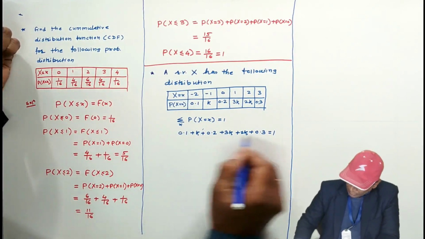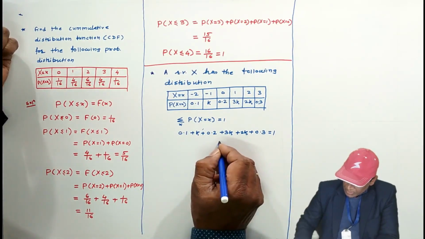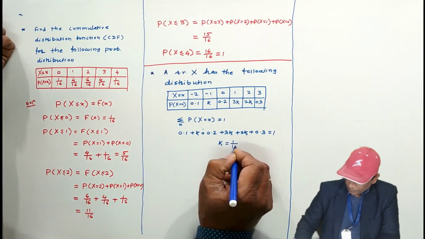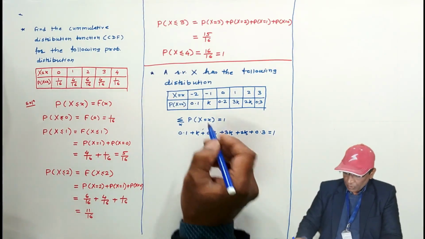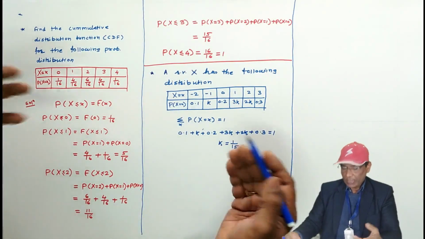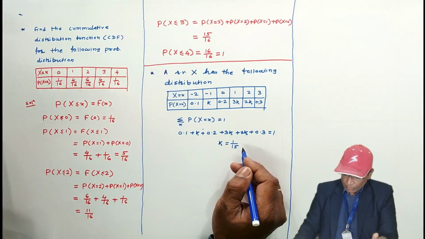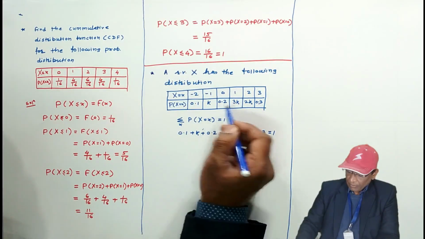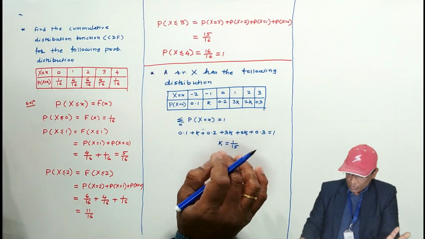Now find the value of k from here. I am writing directly, k is 1 by 15. So you can put the value of k here, or otherwise you can add the row and put k equal to 1 by 15. But what we have to find, a random variable has the following distribution, is the value of k. Okay, that is the first part.